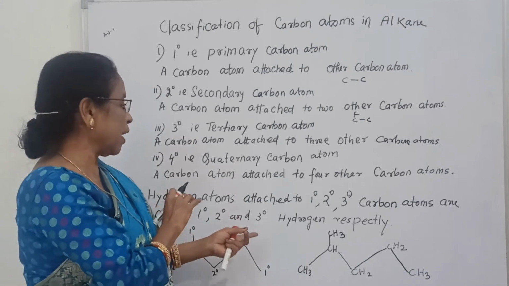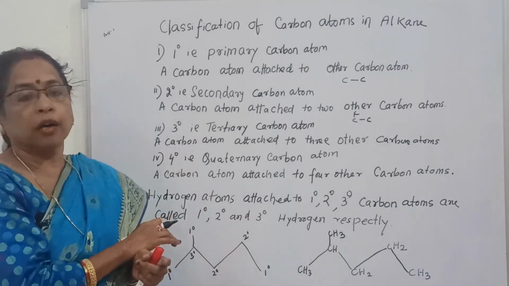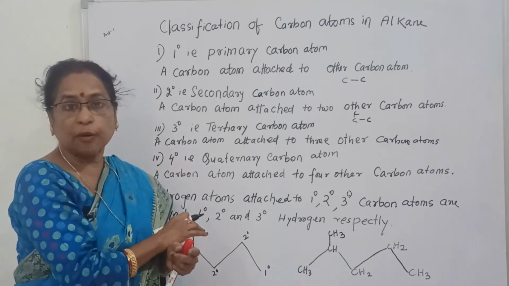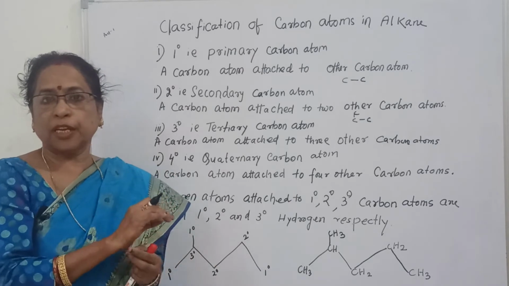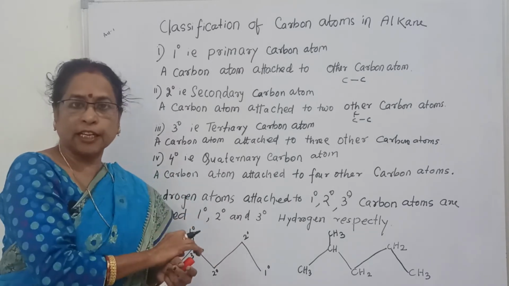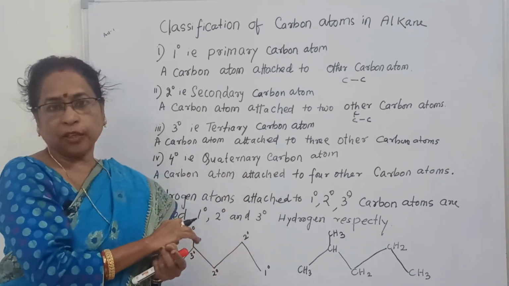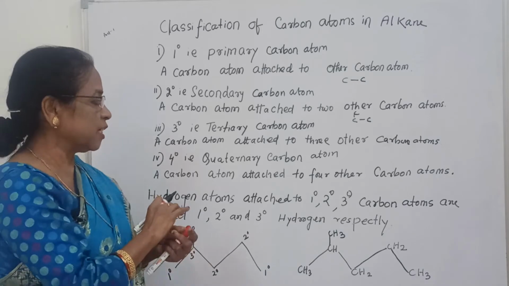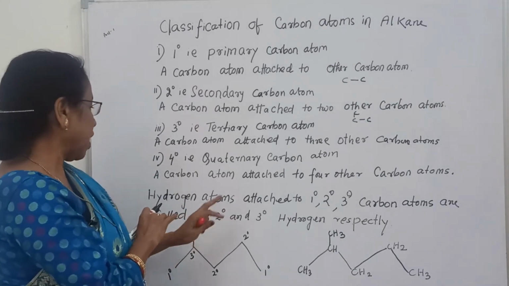Again, hydrogen attached to primary carbon means primary hydrogen, to secondary carbon means secondary hydrogen, and similarly tertiary hydrogen.